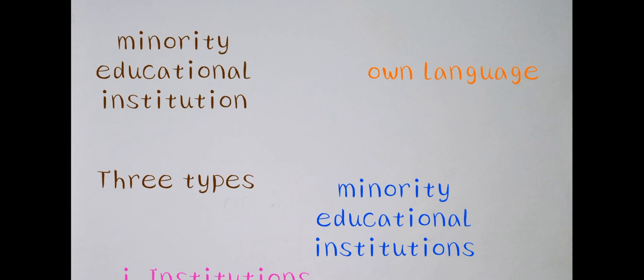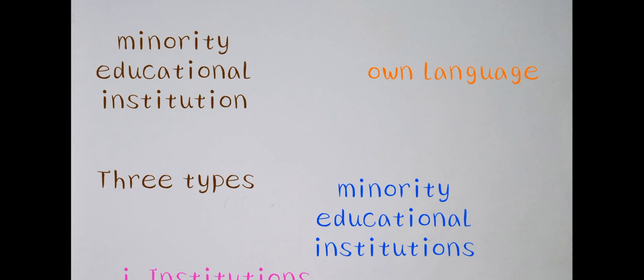For example, a minority group wants to educate children in one particular language, that is, the minority language. This is the right of minority educational institutions. There are no restrictions and no pressures from the state.